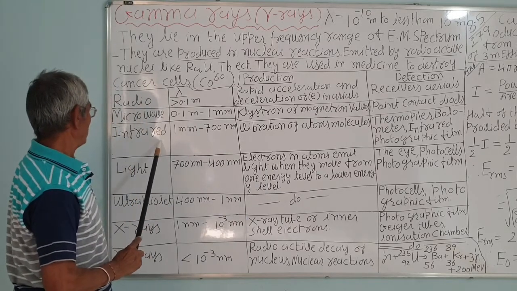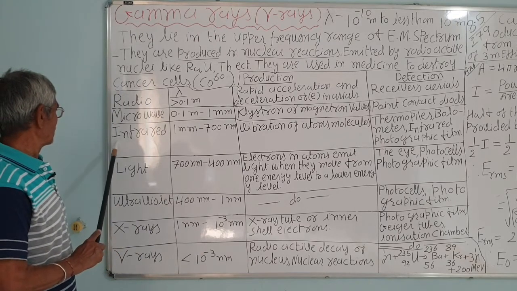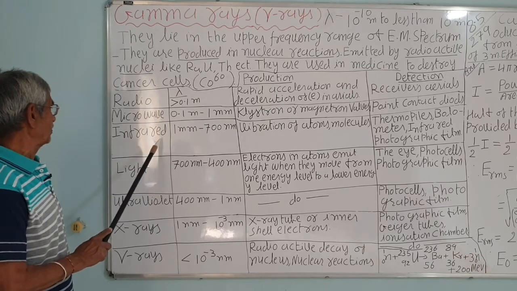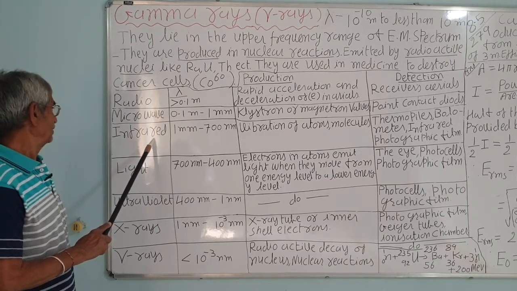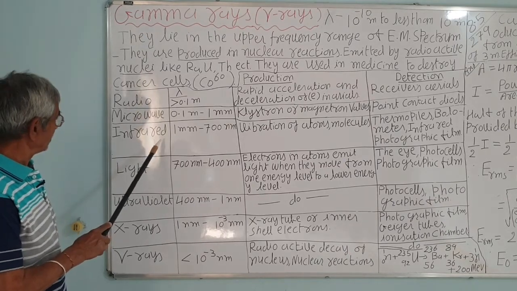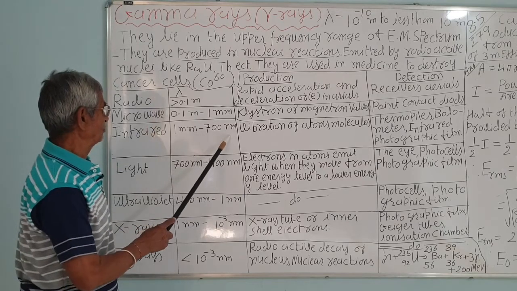So infrared. Infra is taken from the Latin word. Infrared means less than the frequency of the red, and wavelength more. Frequency is less, then wavelength will be more than the red. So 1 millimeter to 700 nanometer.